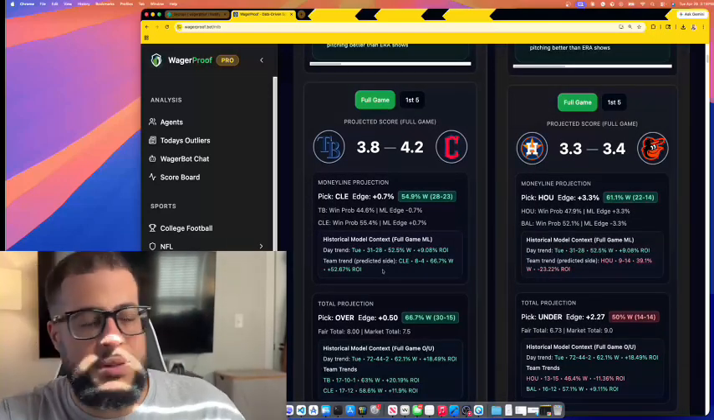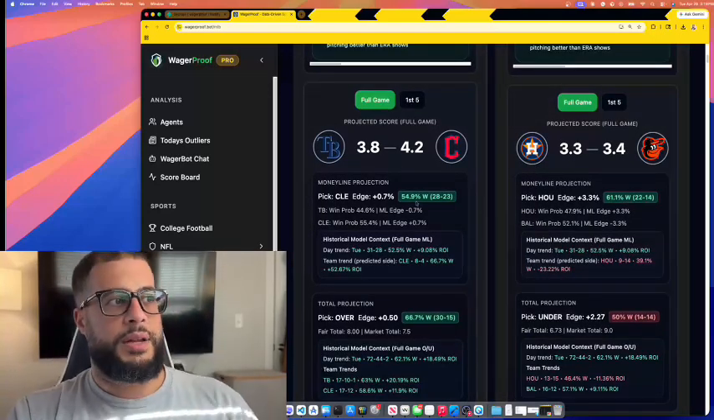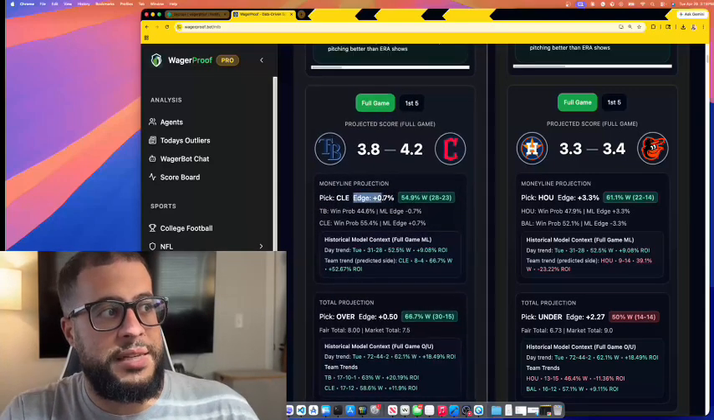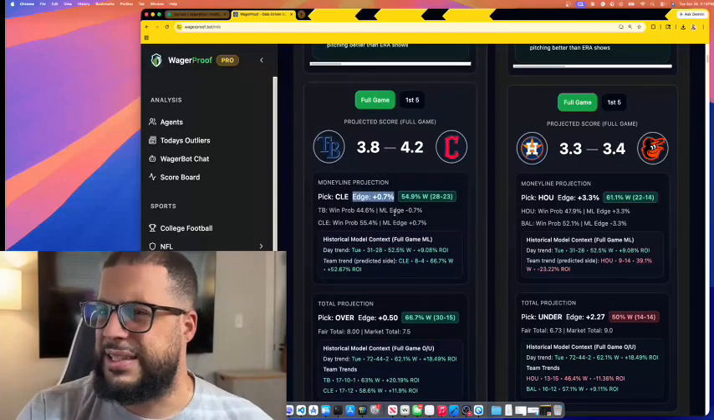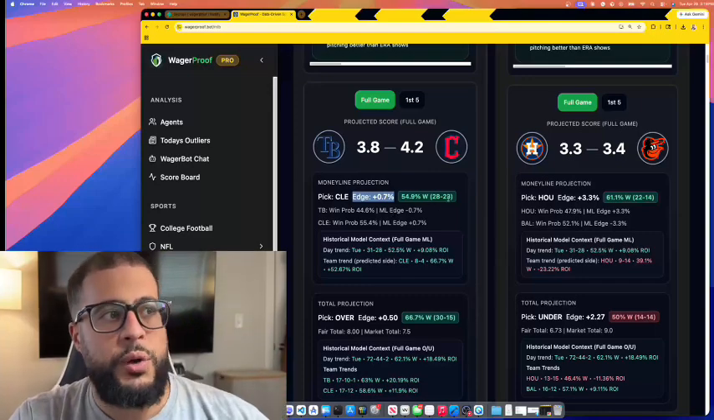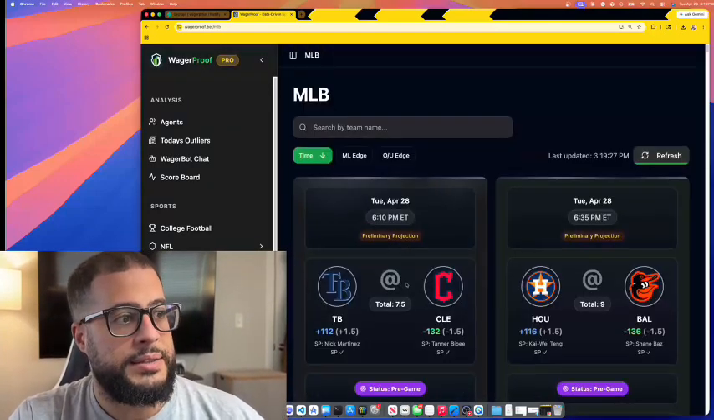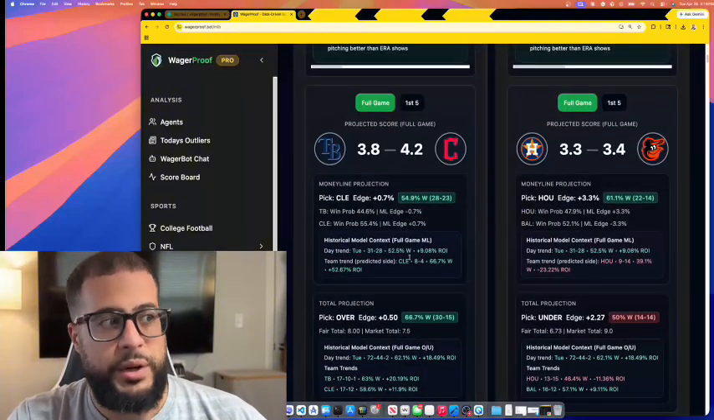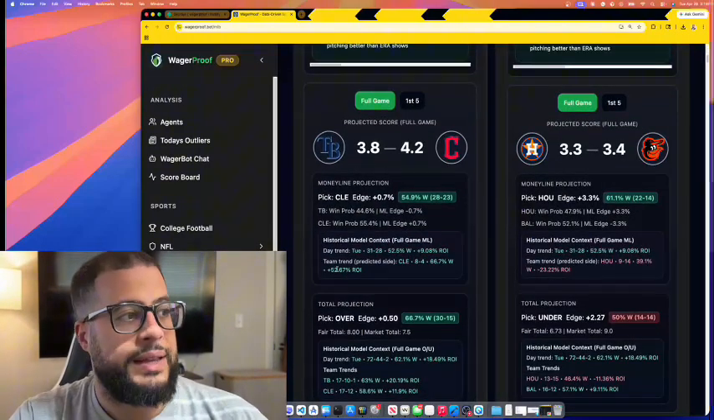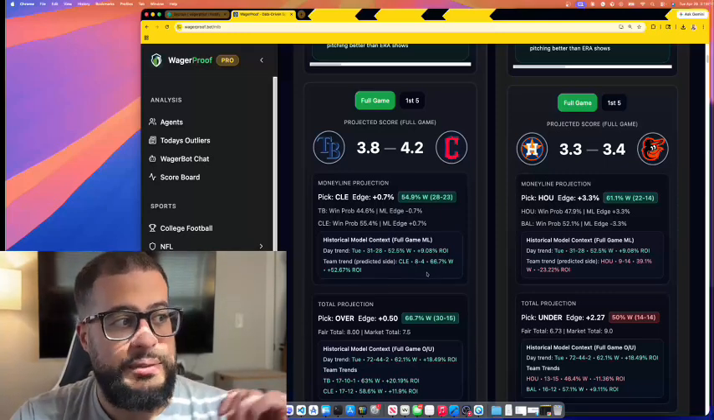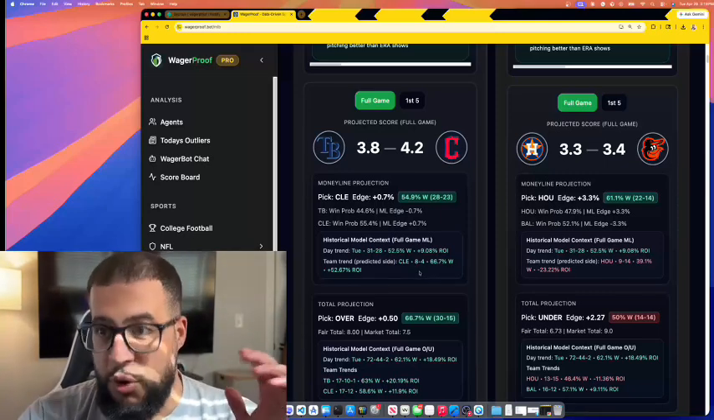Then you see something like the Guardians, which I really love today. The model overall, when we're picking home teams and they have an edge of, I think, 0.5 to 0.99, we're 28-23. Positive edge there. Historical trend, Tuesdays on full money lines, we're hitting 52.5%. So positive ROI. Team trend, when the model picks Cleveland, we're 8-4. That's 52.67% ROI. I'm going with Cleveland today.